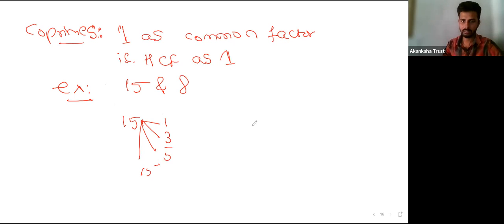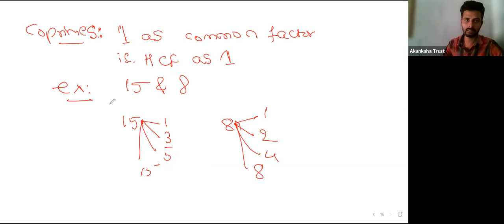And if I take 8, it will have 1, 2, 4, and 8. So these are the factors it can have. Am I right? So what is common here among these two? Only 1 is common, and the rest of the numbers are not common factors. So such numbers are called coprimes.